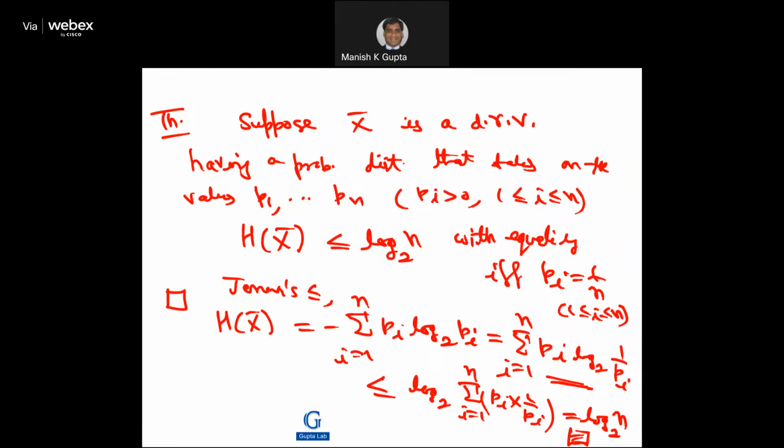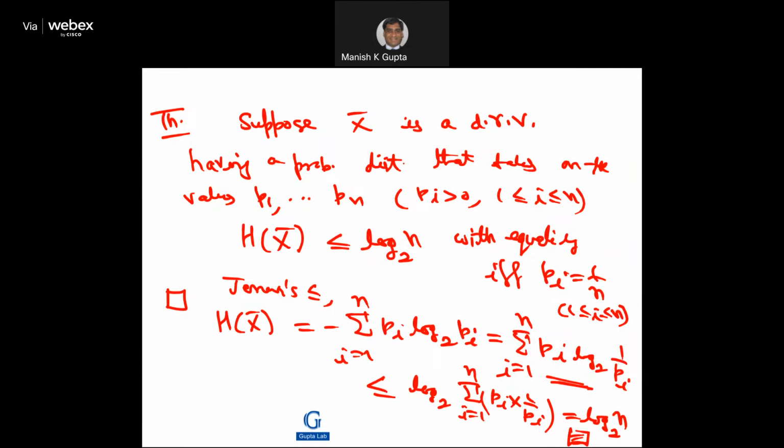This can be written as, because of the negative sign, log base 2 of 1 over pi.